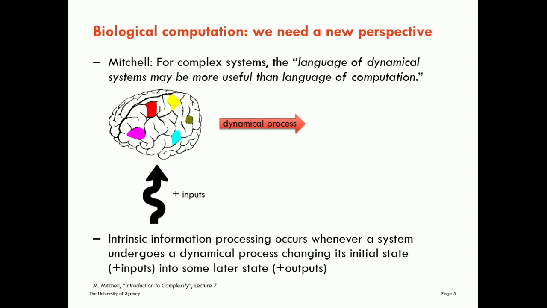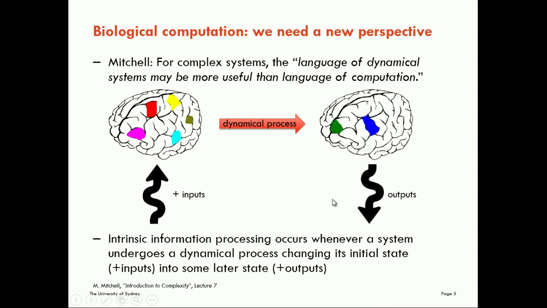They interact through time and across space in order to change that initial state into some later state, again described by the spatiotemporal firing pattern of the neurons, plus some outputs, here being motor outputs from the brain. So for me, this kind of inclusive definition is how I like to think about information processing in complex systems.